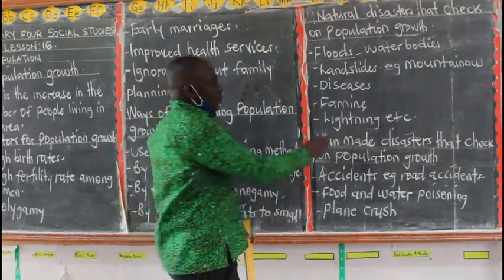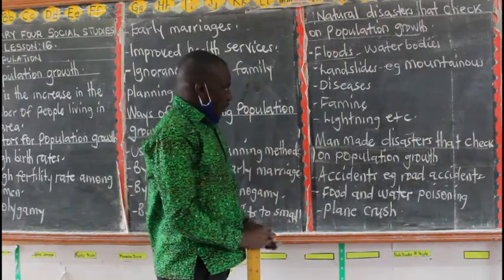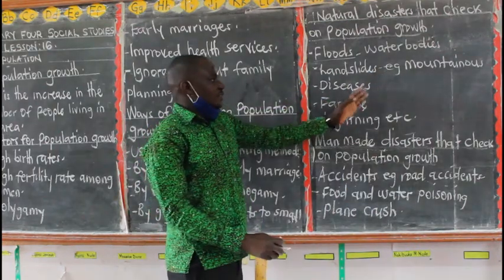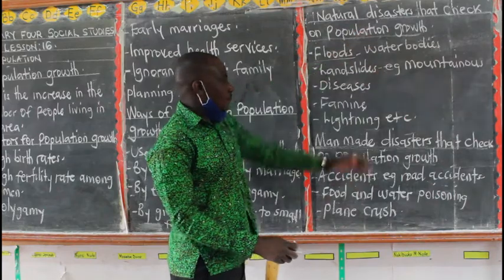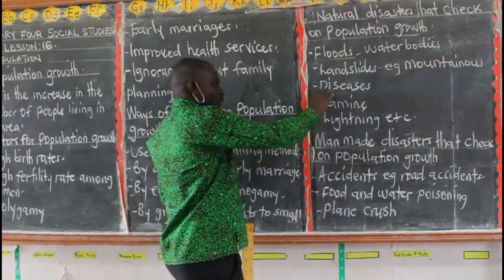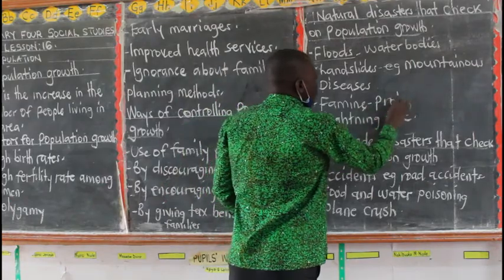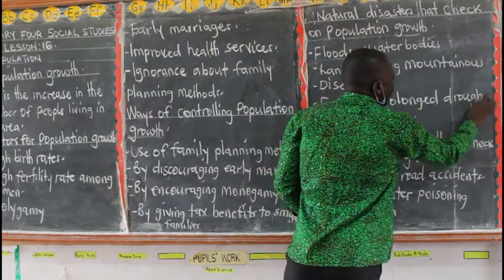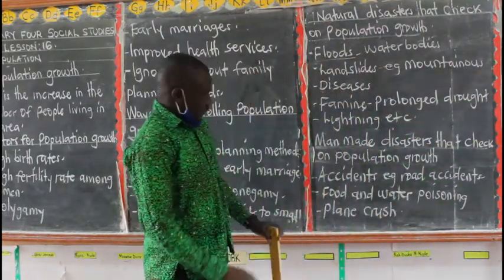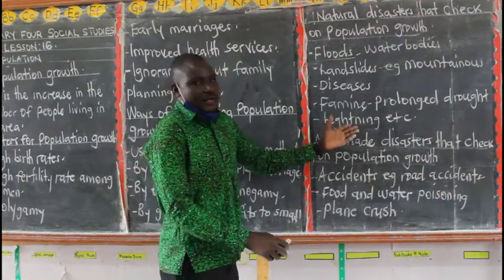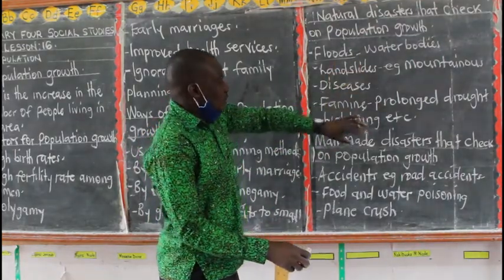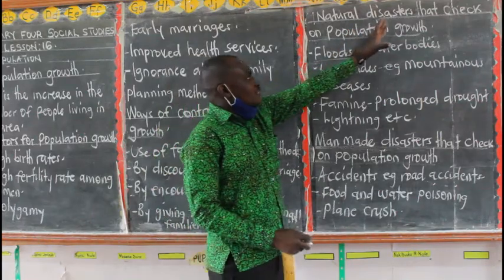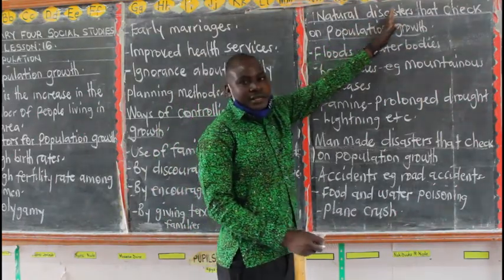Then we have outbreak of diseases. Now you have seen the number of people who have died because of COVID-19. So a disease outbreak can also lead to death of people. Then we have famine. Famine is caused by prolonged drought. When we talk of famine, we look at shortage of food in an area. Then we have lightning, which can also lead to death of people, and we also have volcanic eruptions and earthquakes. These are some of the natural disasters that can reduce the number of people in an area.